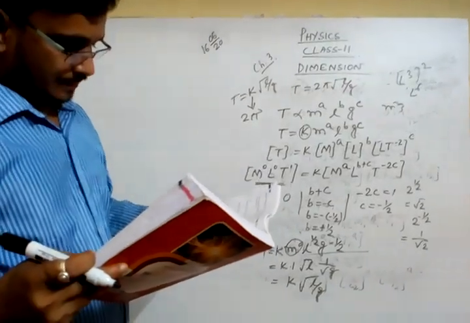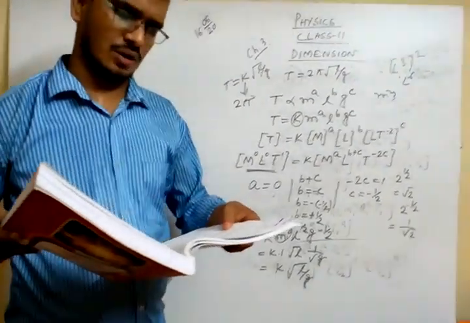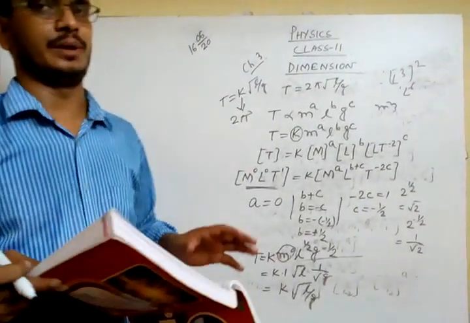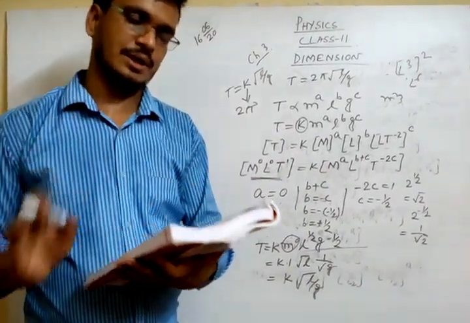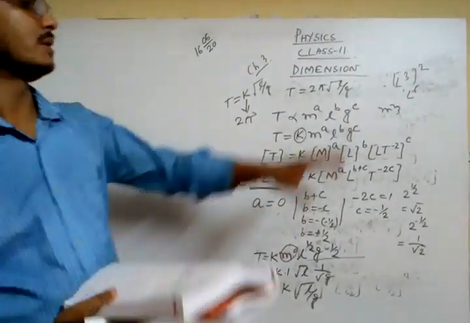So we can find out similarly, it is mentioned the frequency of the straight string, same way it is done. So just look at that one. And at last I am coming to the limitations of dimensional analysis.